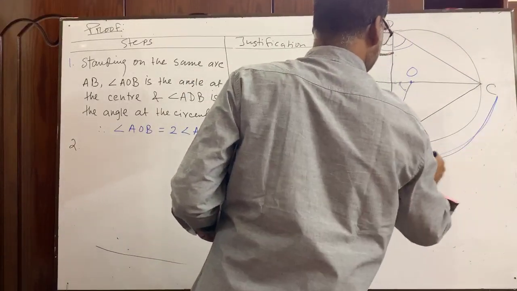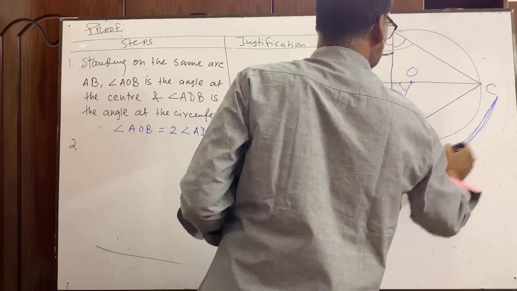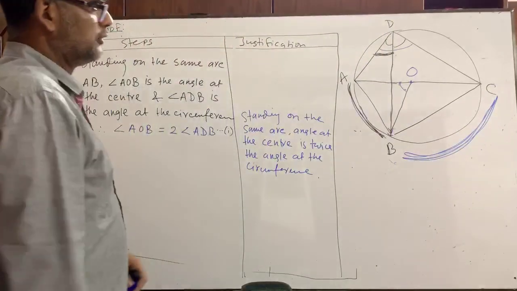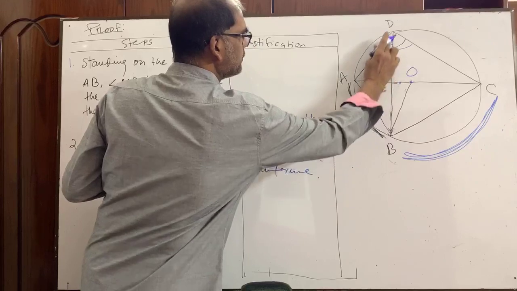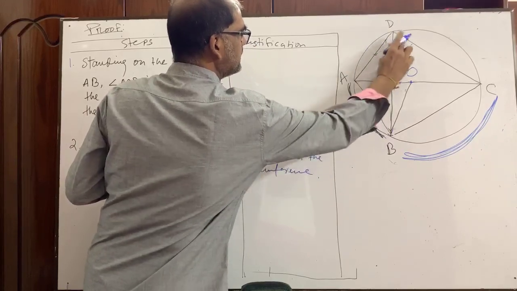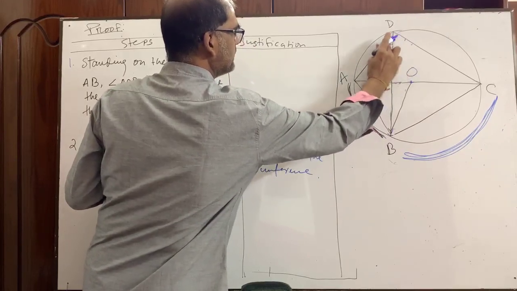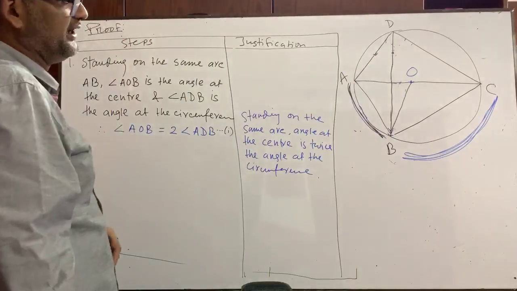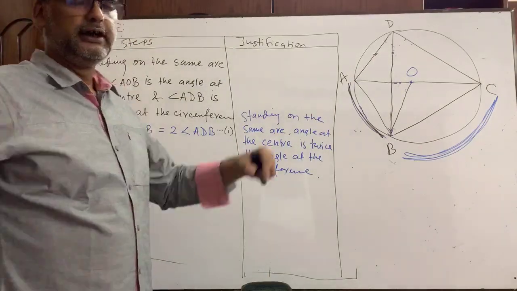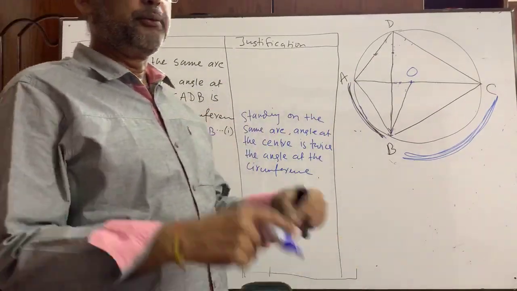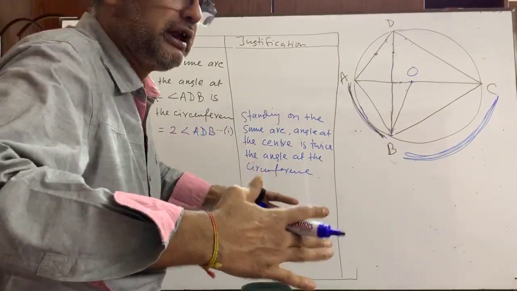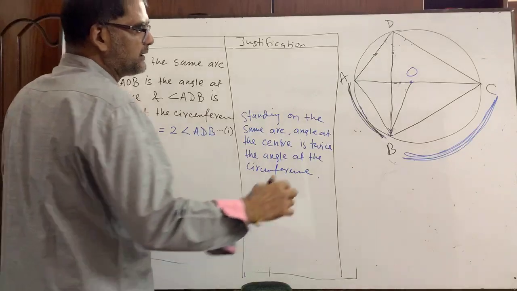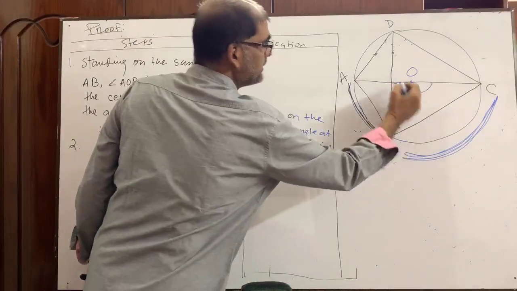There is another arc here, BC. Suppose the angle at the center is not given. From B and C you go to the center along two straight lines, so we get the angle at the center as BOC.